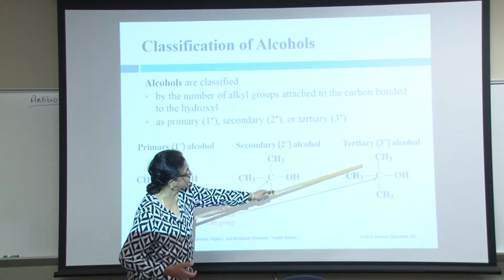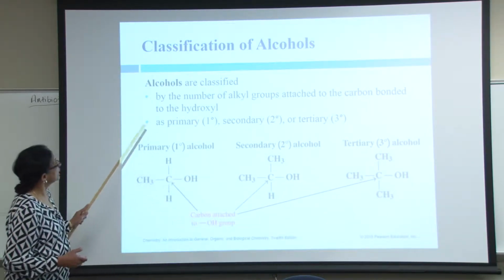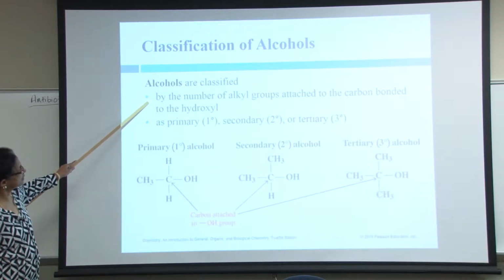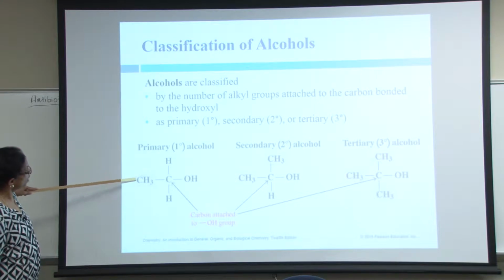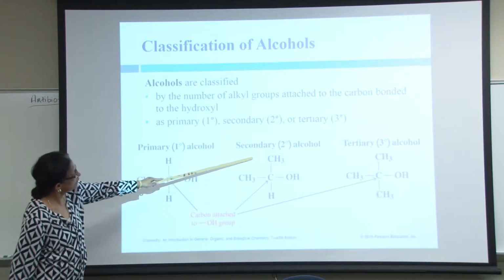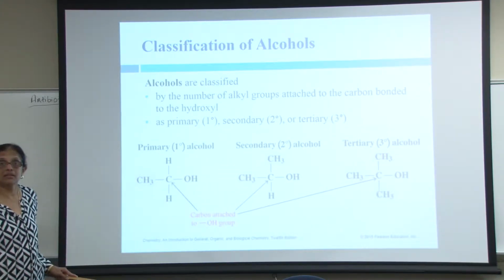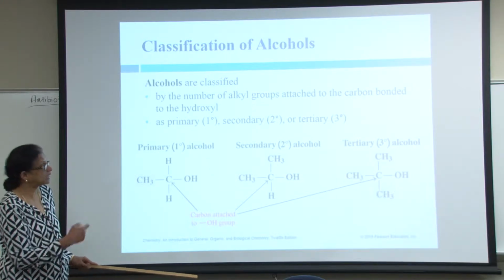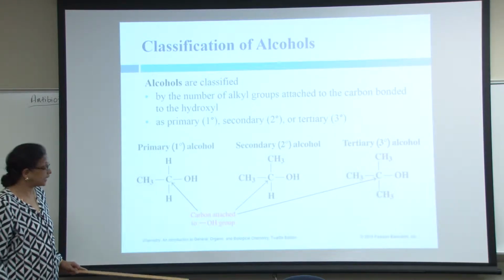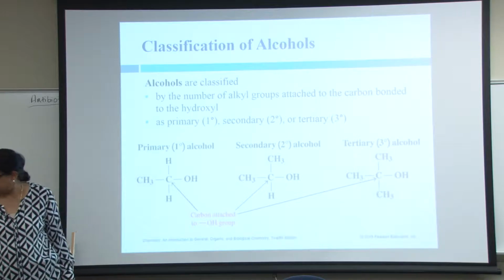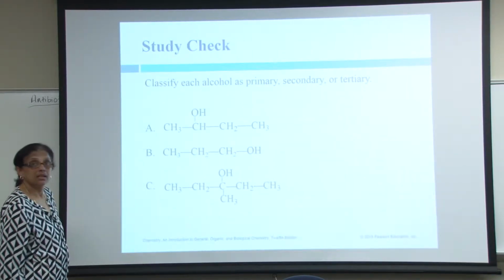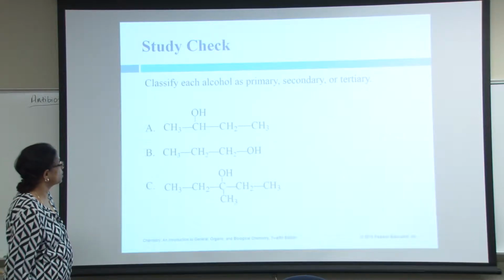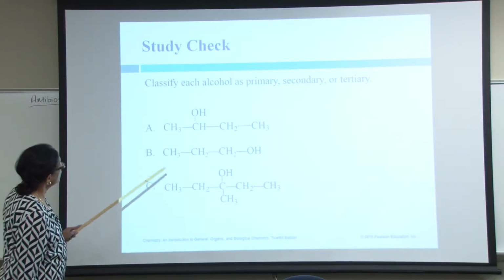All 3 methyls, tertiary. So the number of alkyl groups determines primary, secondary, tertiary. 1 alkyl, 2 alkyl, all 3 alkyl. Carbon can have 4 bonds. One is hydroxyl, making it alcohol, and the rest, the methyl groups, determine if it is a primary, secondary, or tertiary alcohol.